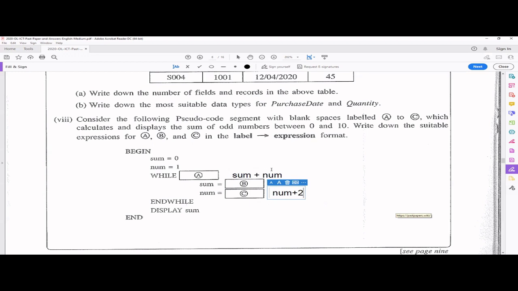Sum is 0. Now we'll do it one time and see. You have sum as 0. 0 plus 1 is 1. Right? Your number is 1. 1 plus 2 is 3. Now your number has changed. You go, right? And you have a sum condition. We have to pick that condition, right? And you have num as 3. Now sum is 1. Hope you remember. Sum, we'll put it here.